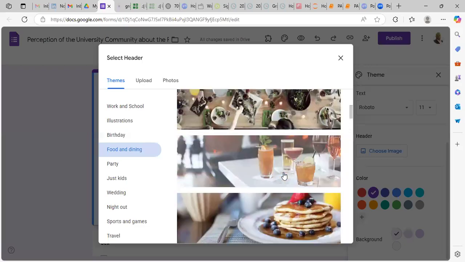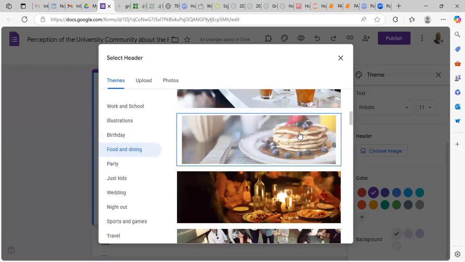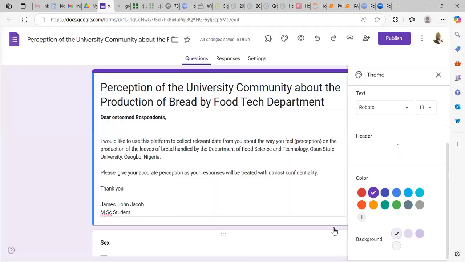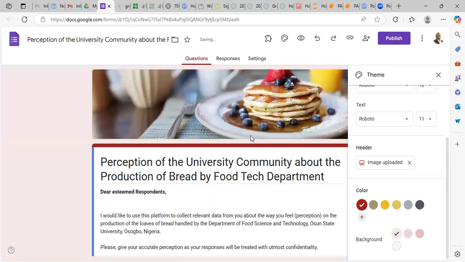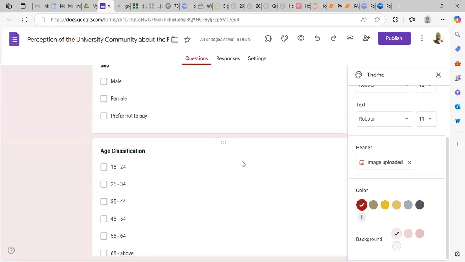So we can just choose burger. Let's just choose this one. Then insert. When you insert, it will come to this place as your theme. Can you see now? Can you see how beautiful it is? You can see the beauty of it.